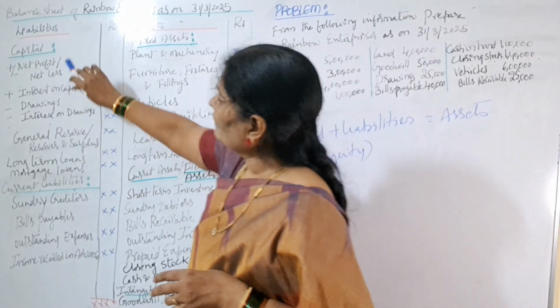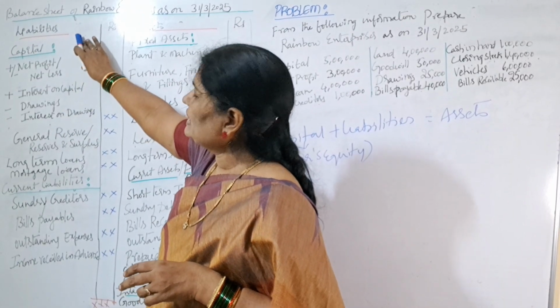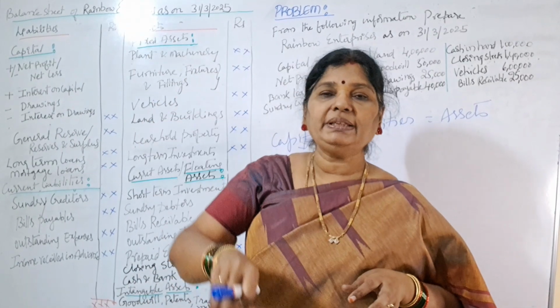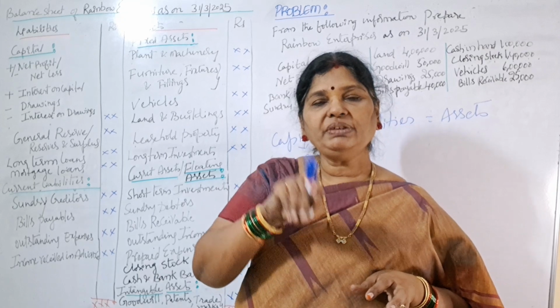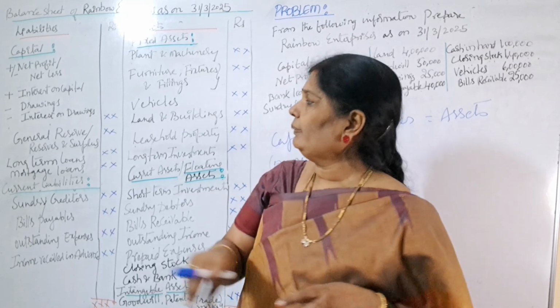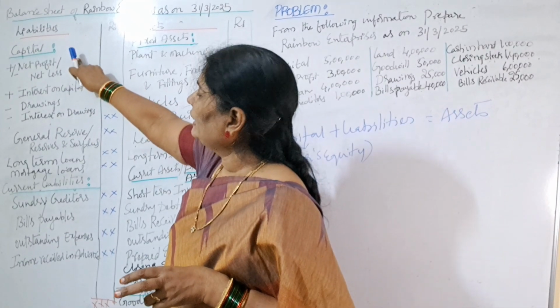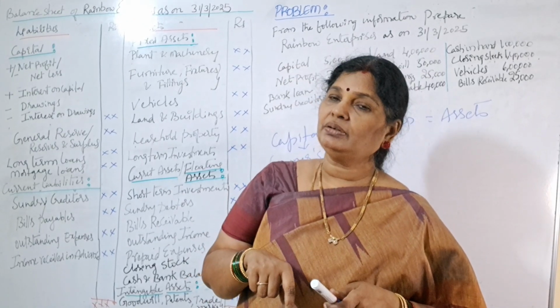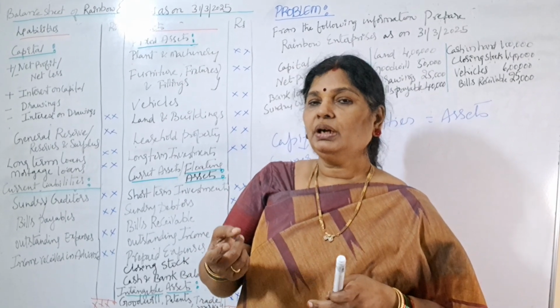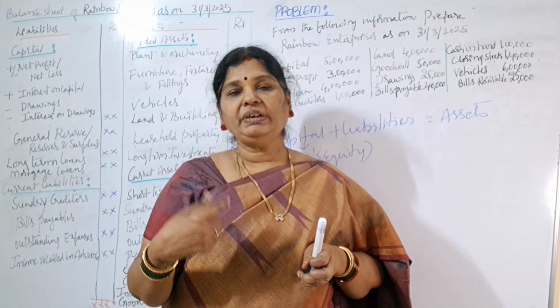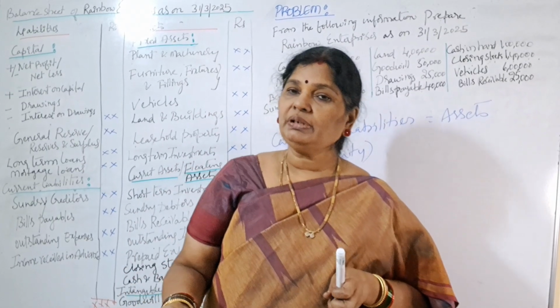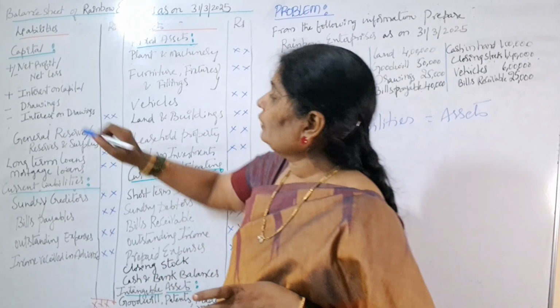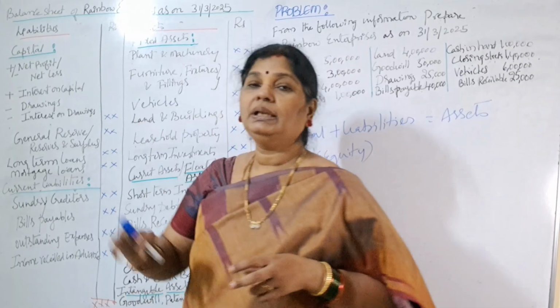So first capital means whatever the money that is introduced by the owner of the business. Okay, to that what we have to add? Net profit. How will we get net profit? When you prepare trading account, you will get gross profit, no? After that, what will you prepare? Profit and loss account. In profit and loss account, what you will get? Net profit. That net profit is to be added to capital.